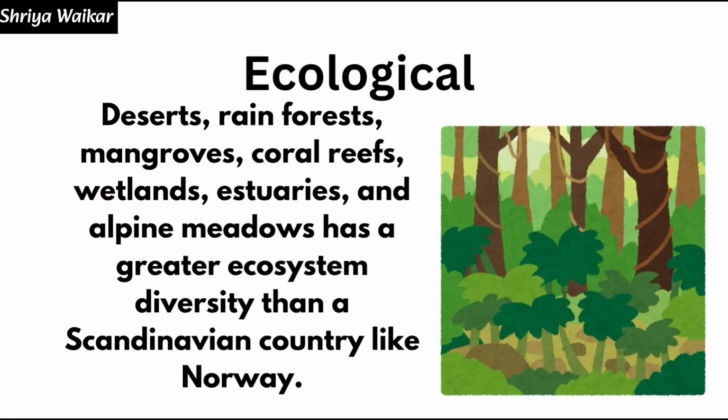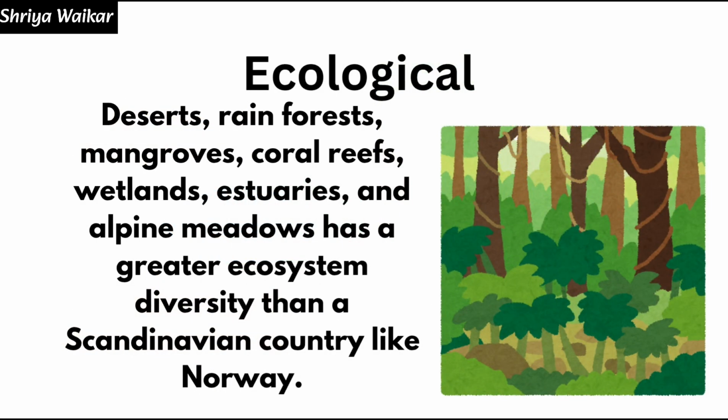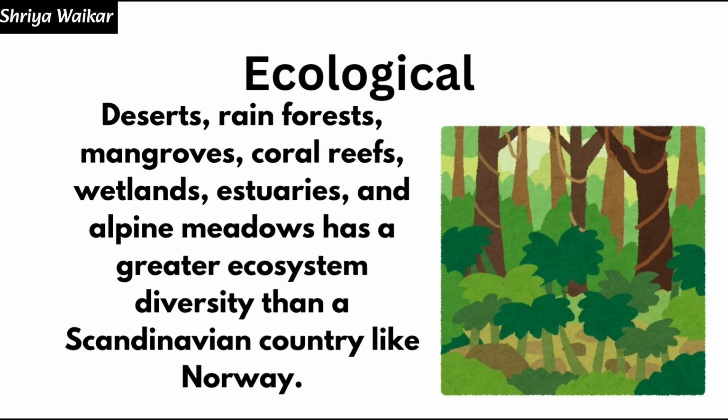At the ecosystem level, India, for instance, with its desert, rainforest, mangroves, coral reef, wetlands, estuaries, and alpine meadows, has a greater ecosystem diversity than Norway. Now we have to learn what are the various diversity. These are the most important of them from an examination point of view, that is genetic, species and ecological diversity.